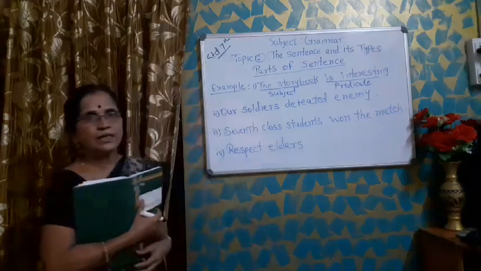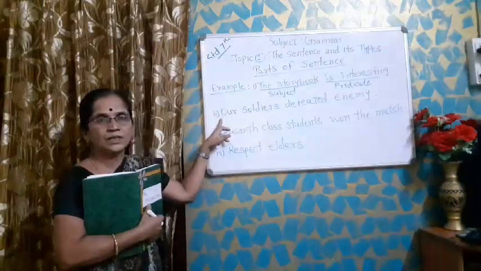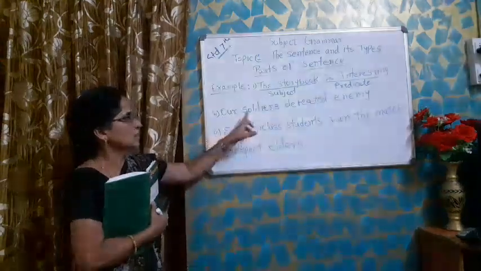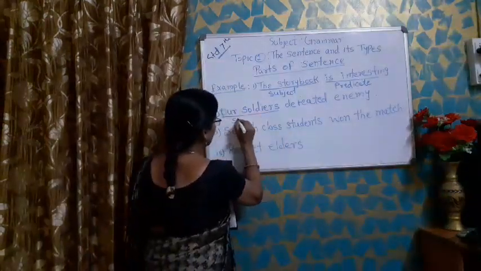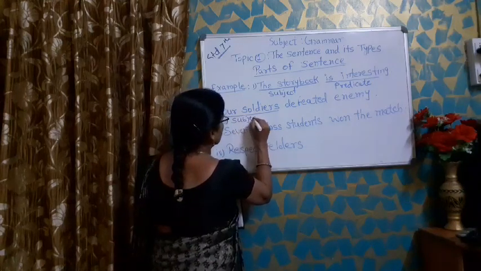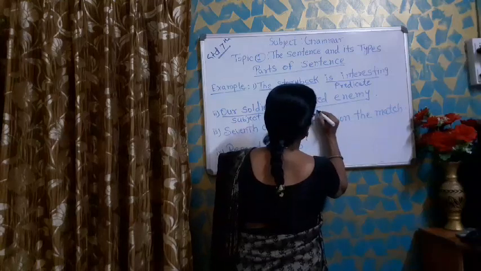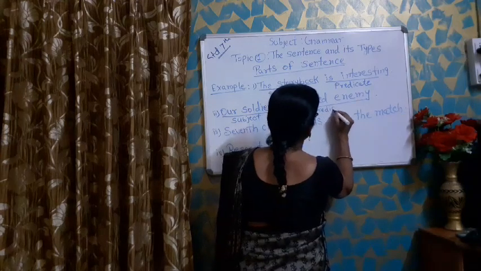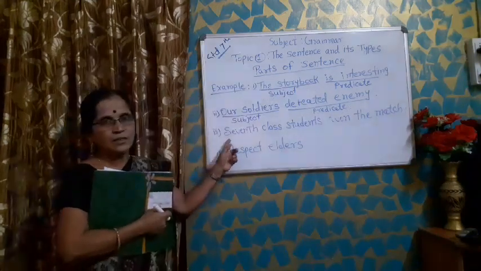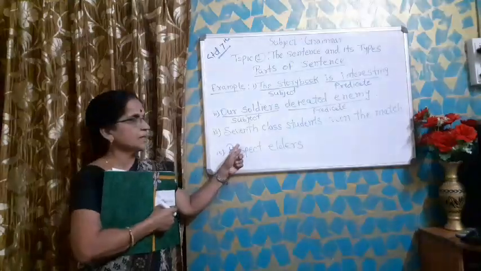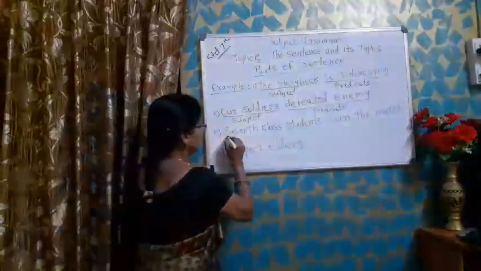Now you can tell me from the second sentence which is the subject. Yes, our soldiers, it is the subject. And defeated the enemy is the predicate. Now in the third sentence, which is the subject? 7th class students. Yes, very good.